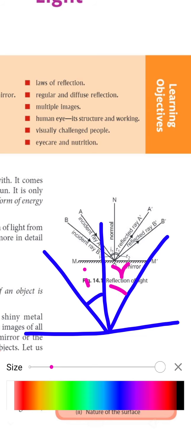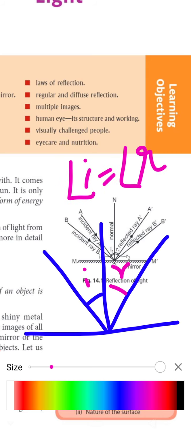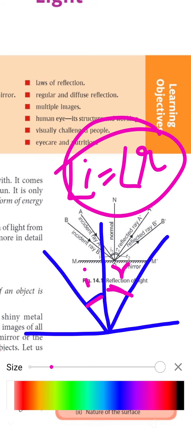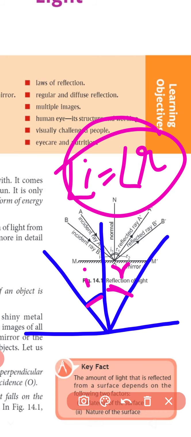So what does the second law of reflection say? That the angle of incidence is always equal to the angle of reflection, meaning this angle is always equal to this angle. So this is our second law of reflection. Okay, clear. So this is all about the reflection phenomenon and the first and second laws of reflection.